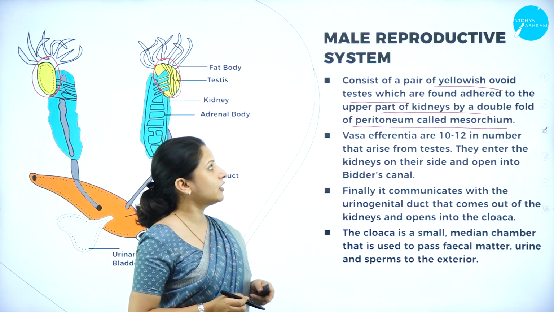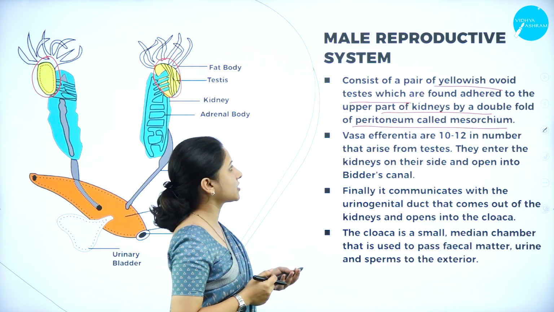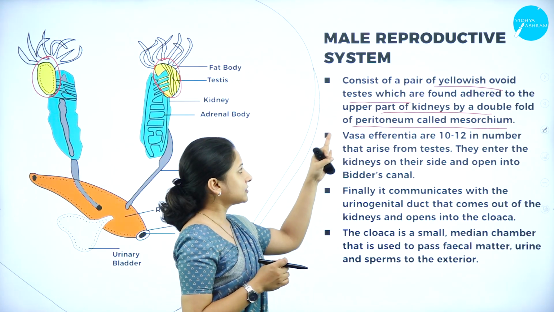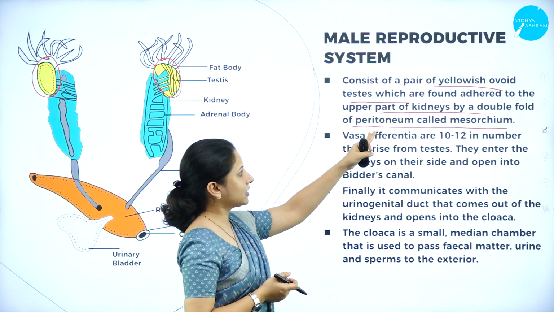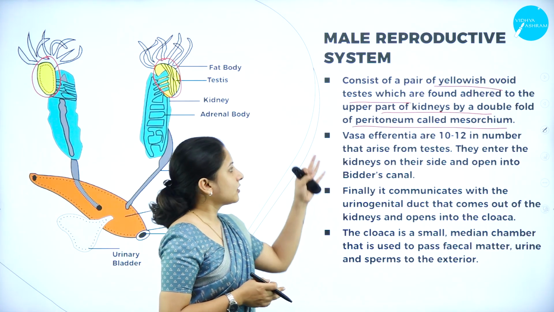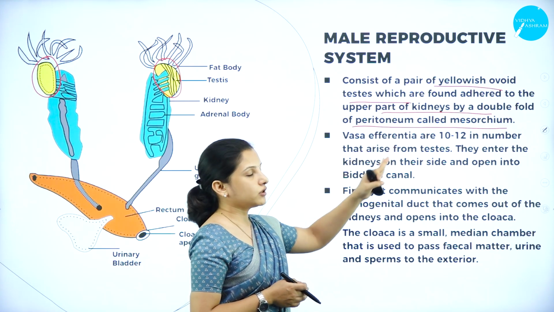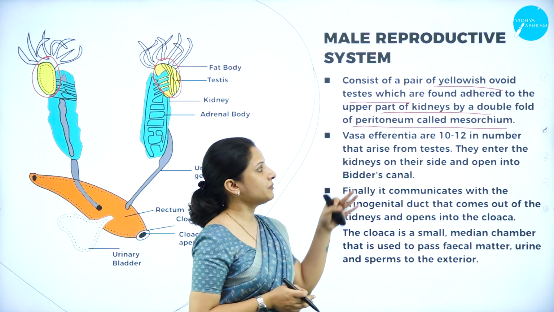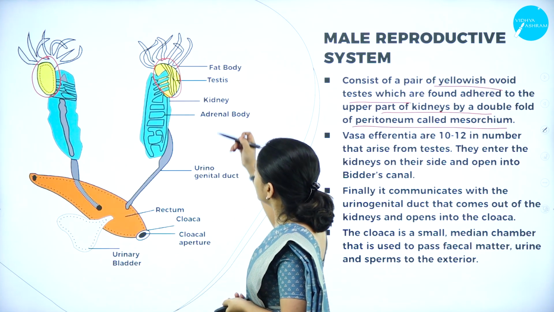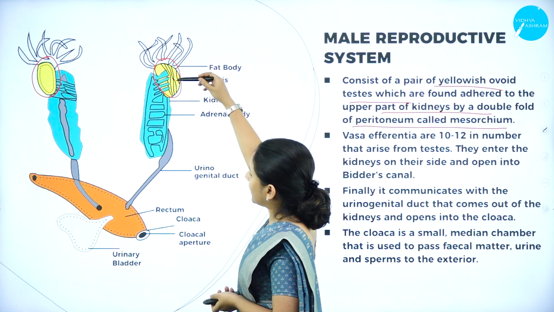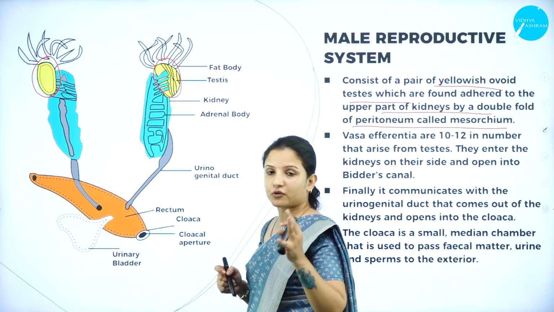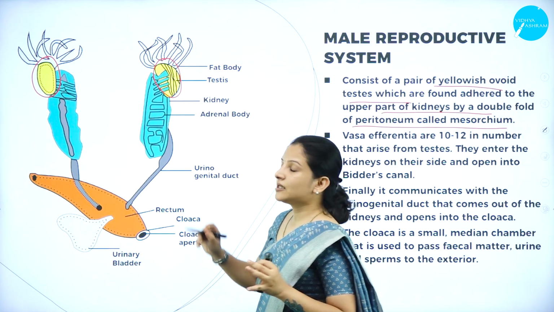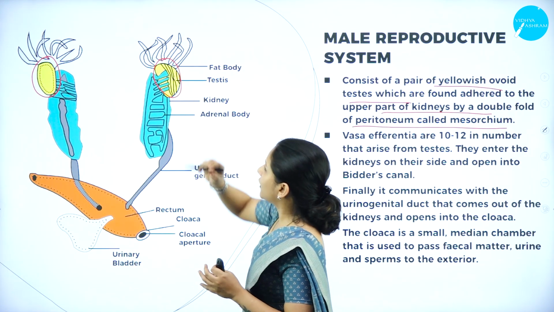It is a pair of yellowish ovoid tube-like structures which are found attached to the kidneys, that is, to the upper part of the kidneys, by a double fold of peritoneum, a membrane called the mesorchium. As you can see here, this yellow portion is the major male reproductive structure in a frog, which is nothing but the testes, and they are attached to the upper part of the kidney.